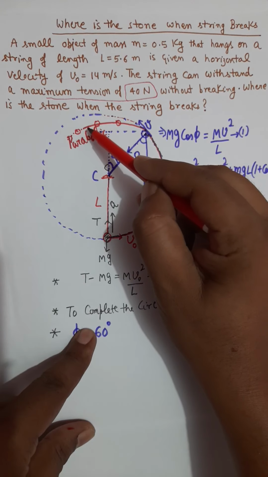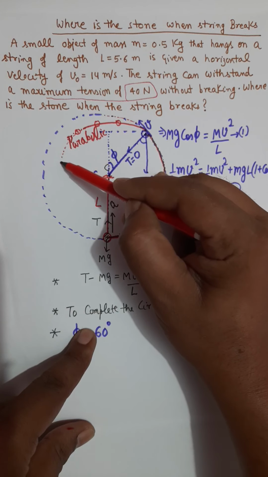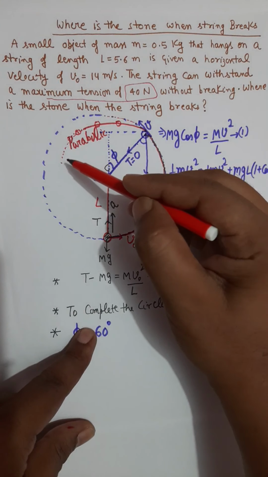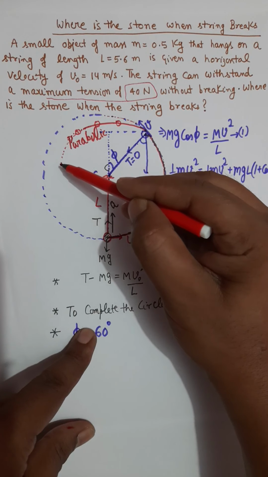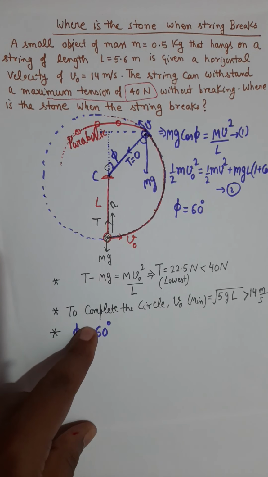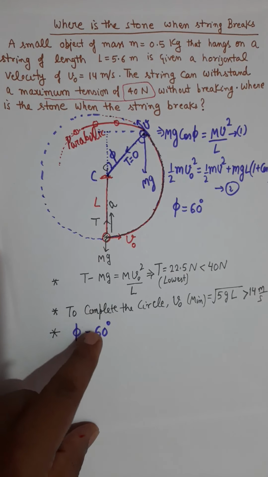Now the question is, at which point is this parabolic path going to cut this circle? Because that point is where the particle will be back on the circular path.